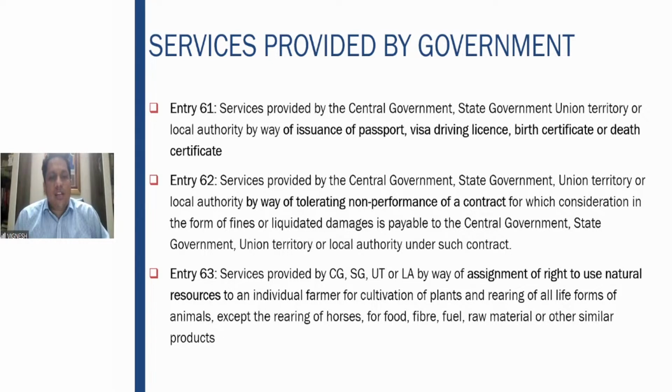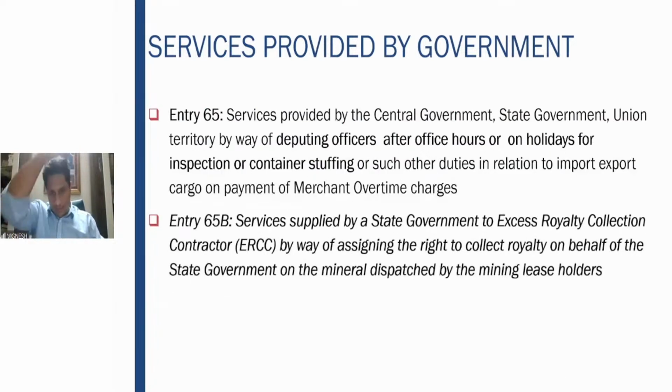Then assignment of right to use natural resources for cultivation. So the government assigns the right to use natural resources to a farmer for a particular amount. That also is exempt from GST.